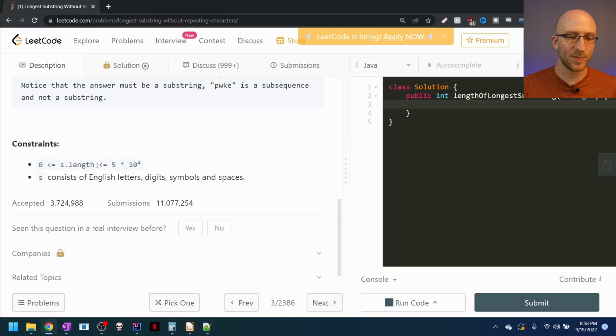And the length of the string will be less than or equal to 5 times 10 to the 4th. Okay, LeetCode, you're trying to be real fancy there with the scientific notation. This is just 50,000. 10 to the 4th is 10,000. Times 5 is 50,000. And that really shouldn't be big enough to cause any sort of problem with any kind of solution that we might come up with as far as memory goes or anything like that.